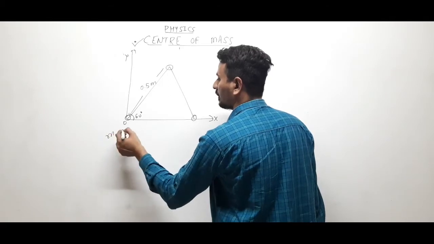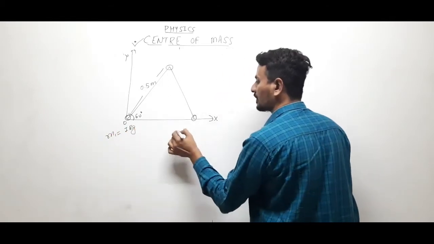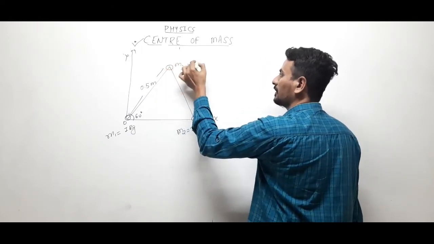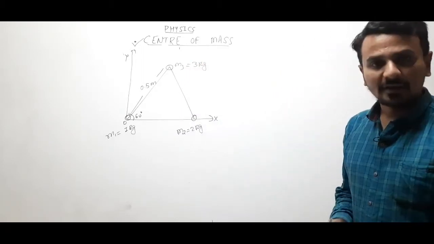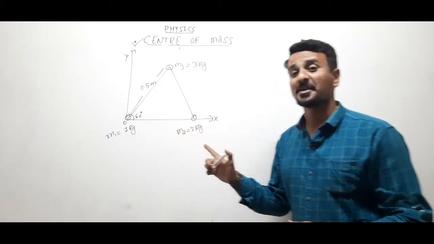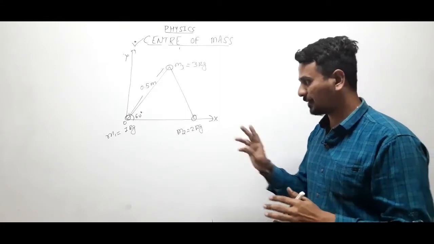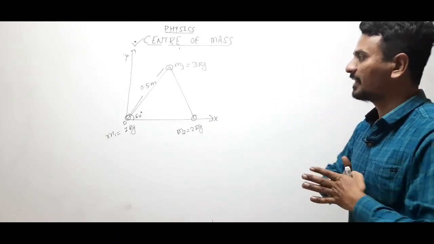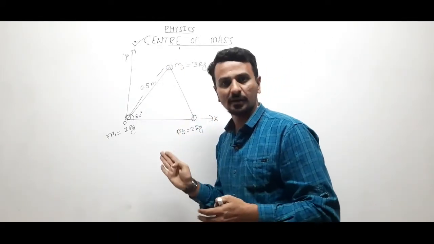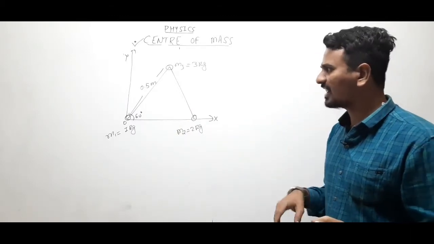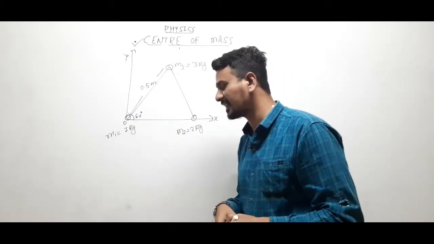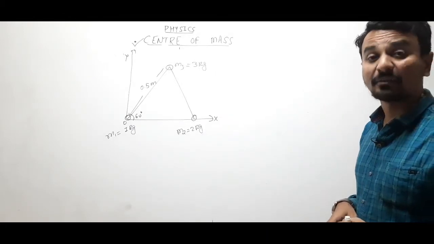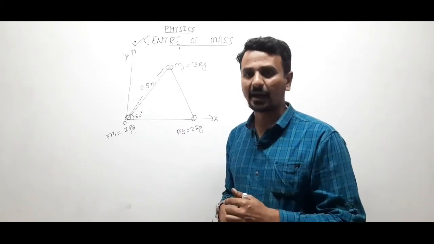M1, let us take this as 1 kilogram. M2, let us take this as 2 kilogram. M3, say 3 kilogram. So here is an equilateral triangle. Now the particles are located along xy. There are three particles, one of 1 kilogram, another of 2, and third one of 3 kilogram. Let the length of this side be 0.5 meter. Since it is an equilateral triangle, of course it makes an angle of 60 degree. Now we have to locate the position of center of mass. That means we have to find RCM.